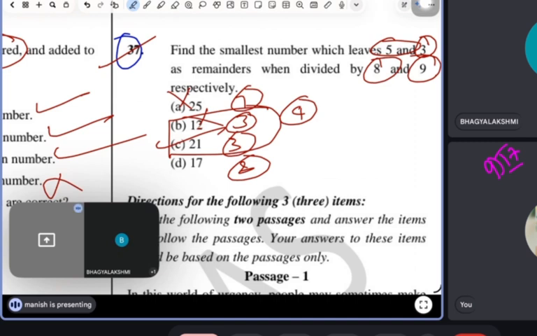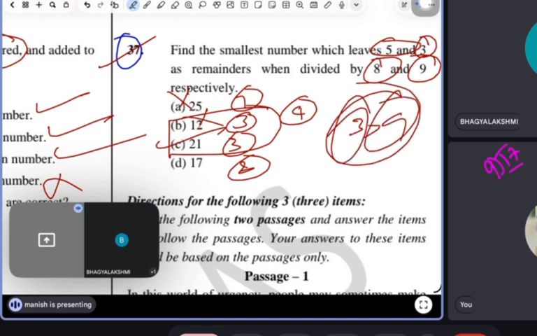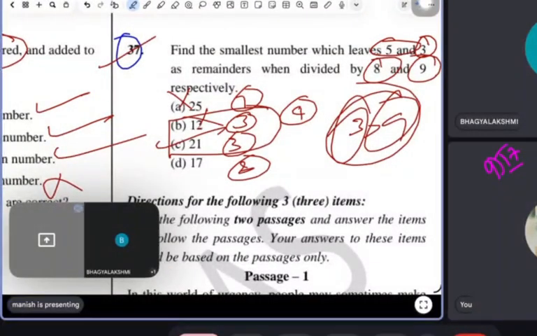So guys, always try to find out these 3 and 9. These are the only numbers which will save your time. Let me tell you, 3 and 9, they are actually wonderful numbers in the number system. Yes. So Priyal, you can stop the video now.